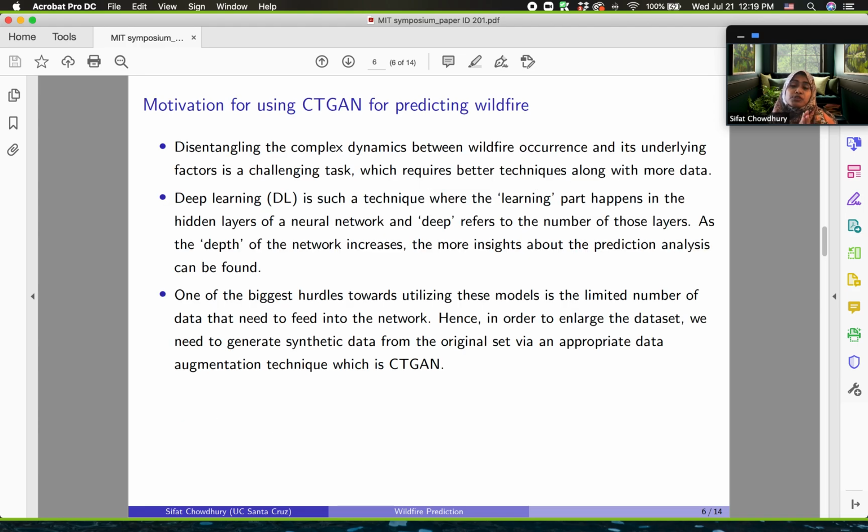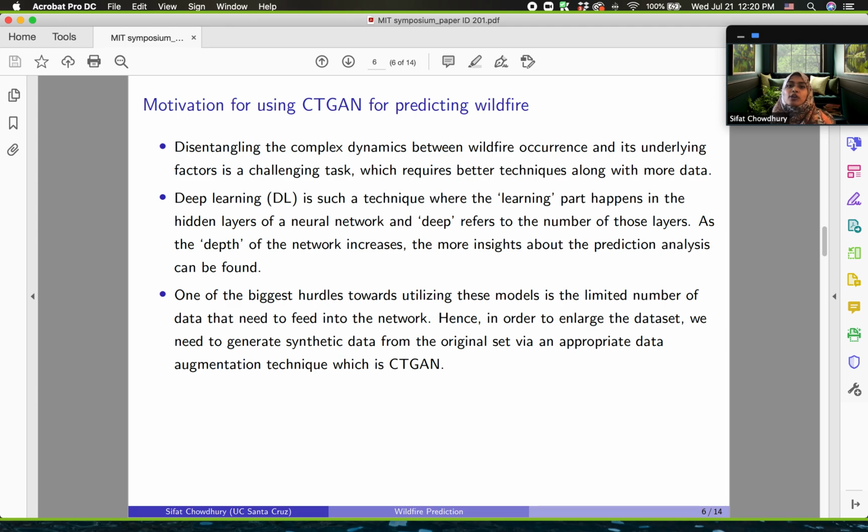With that, we are moving on to the next part of our work using conditional tabular generative adversarial network, or CTGAN, for predicting fire location. First of all, let's talk about why do we even need GAN? So we want to classify the fire and no fire points in the dataset by using different machine learning techniques. But as there are a variety of factors in this task, and they are also related to each other, it is very hard to understand the complex dynamics between these factors and their influence on a fire ignition, where traditional machine learning algorithms are not good enough. That is why we need to use some better techniques.